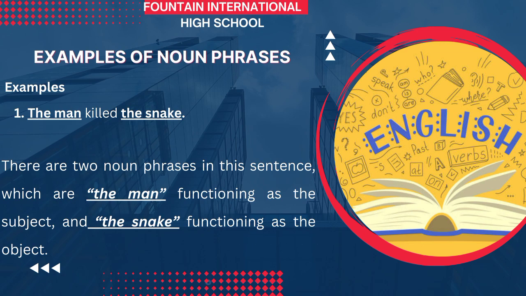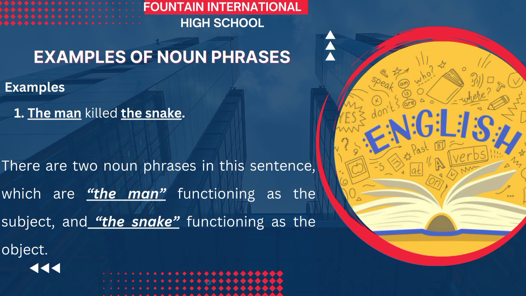And also, the snake is a noun phrase, but it is functioning as the object in that sentence because the action of killing was performed on the snake. The snake received the action of killing. So the snake is the object in that sentence, and it is also a noun phrase.